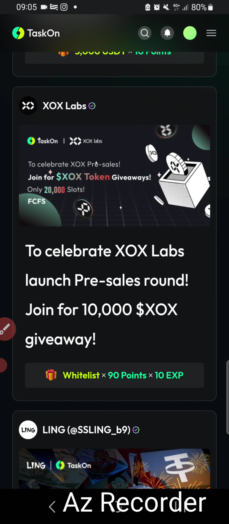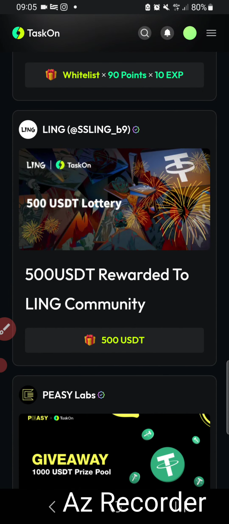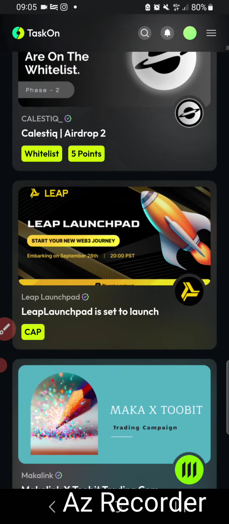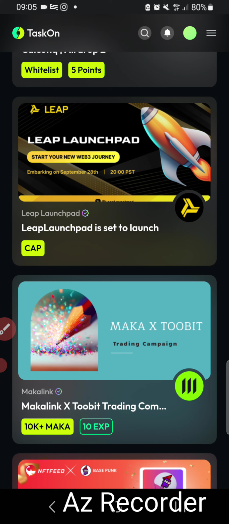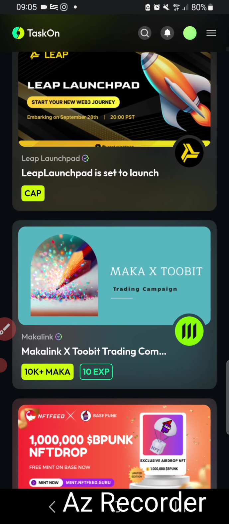So just hurry up to join this platform. Everything is amazing. You have basically unlimited events for free airdrop, free NFTs, free crypto, whatever you choose. You see the reward here, and just need to wait for the event to end and claim your reward. If it's an NFT, the NFT you claim immediately. So this is basically how the platform works. Don't miss this chance, just join. This is a very good platform, all in one. All free airdrops, all free crypto, and all free giveaways are here, guys.